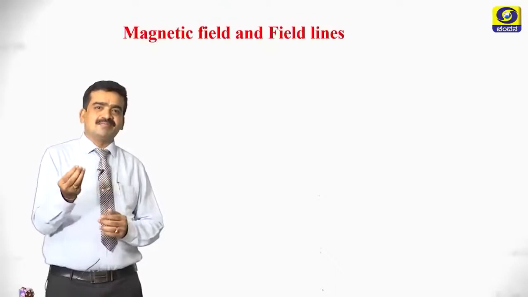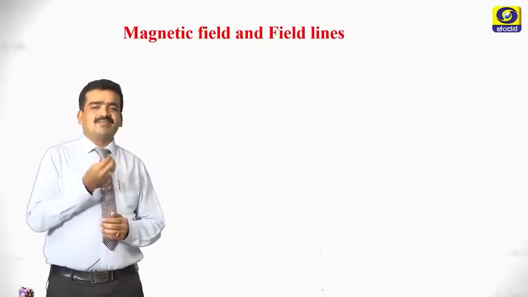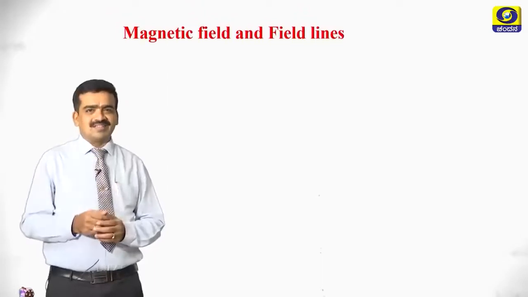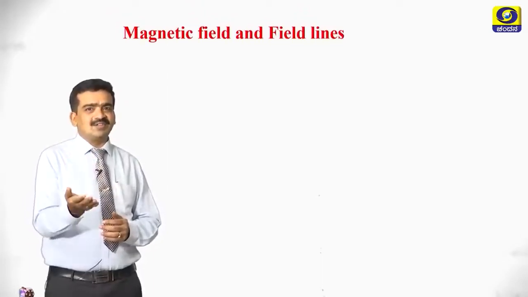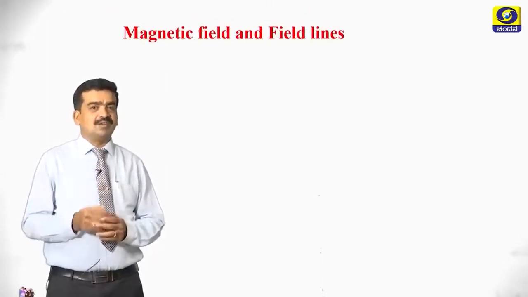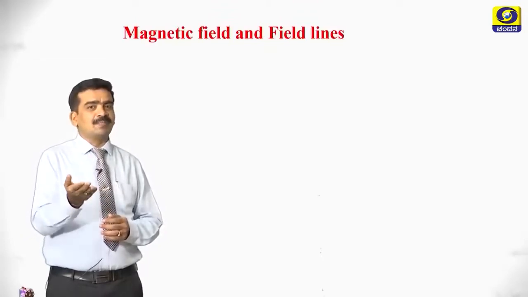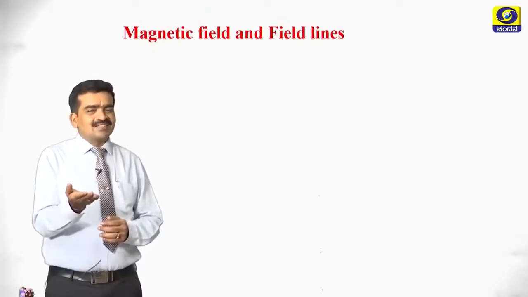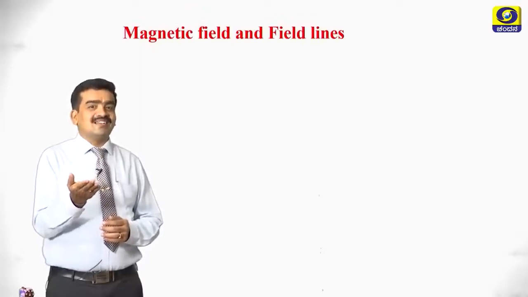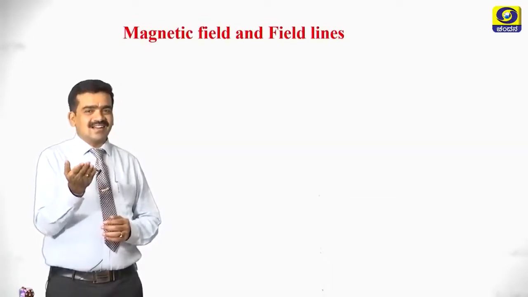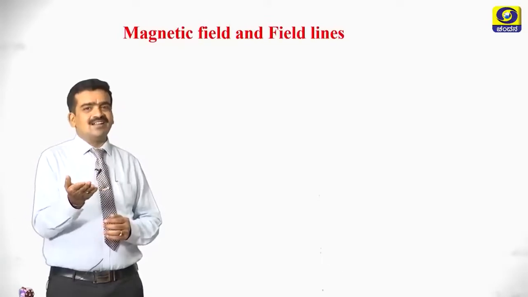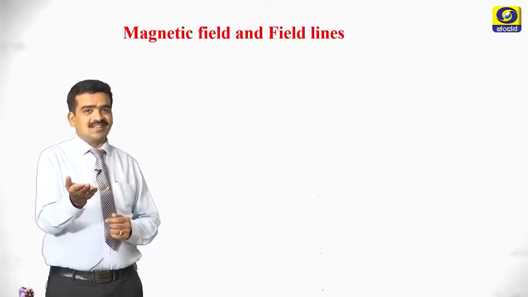When we take another magnet to a magnet, definitely we feel two forces, either an attractive force or a repulsive force, depending upon the poles of the magnets. When the poles are unlike, they attract each other. If the poles are like poles, definitely we feel repulsive force.